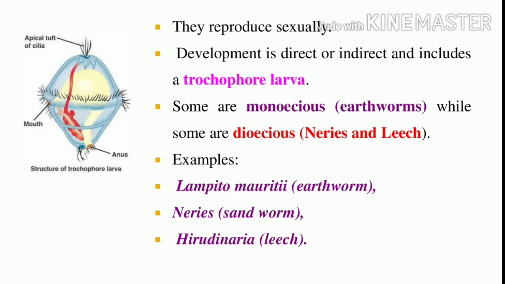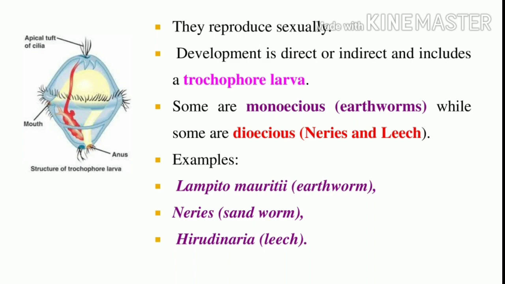So what are the examples of annelids? The earthworm, whose scientific name is Lampito mauritii. The sandworm is Nereis. The leech is Hirudinaria. Okay, can you understand? So this is overall about the well developed organ system of annelids. Hereafter, all phyla will fall under the organ system level of organization, fully well developed phyla.